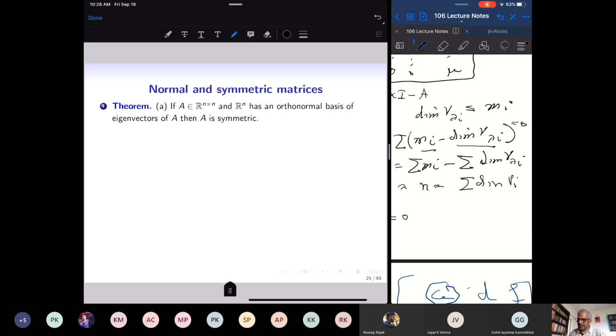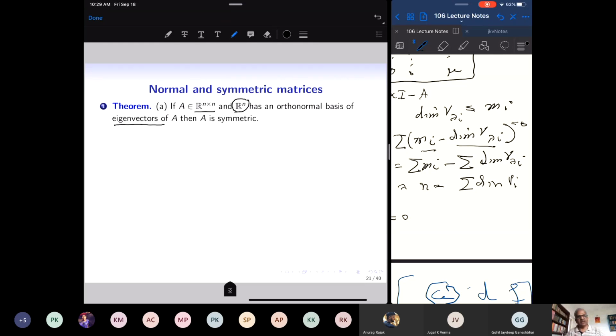Okay, so suppose I have a real n by n matrix. And so the linear transformation which is induced by A is going to act on R^n. And suppose R^n has an orthonormal basis of eigenvectors of A. So put the ordinary dot product on R^n.